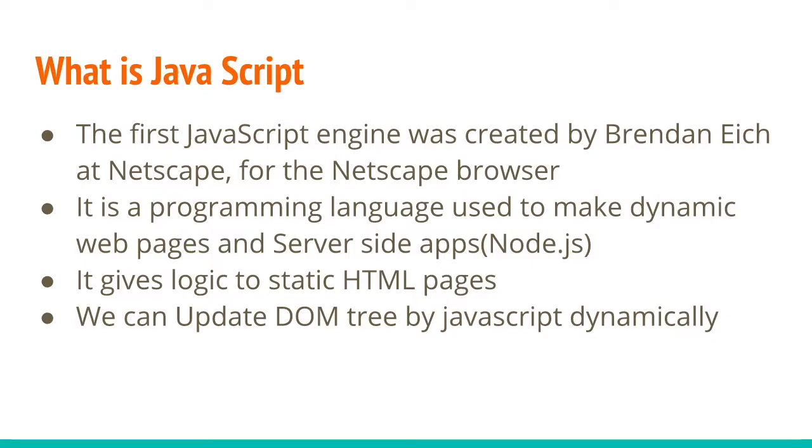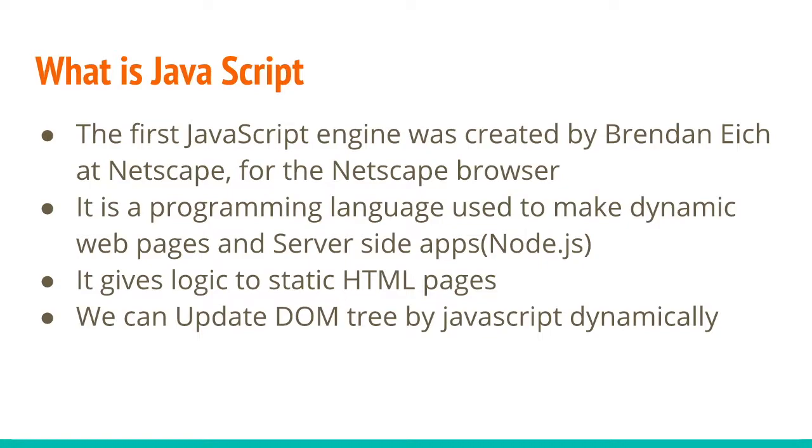Then what is JavaScript? JavaScript is a scripting language developed to make HTML more dynamic. It was developed by Brendan Eich, an engineer at the Netscape browser. Currently, at the initial stage, JavaScript was working only on the client, that is, only on the browser.